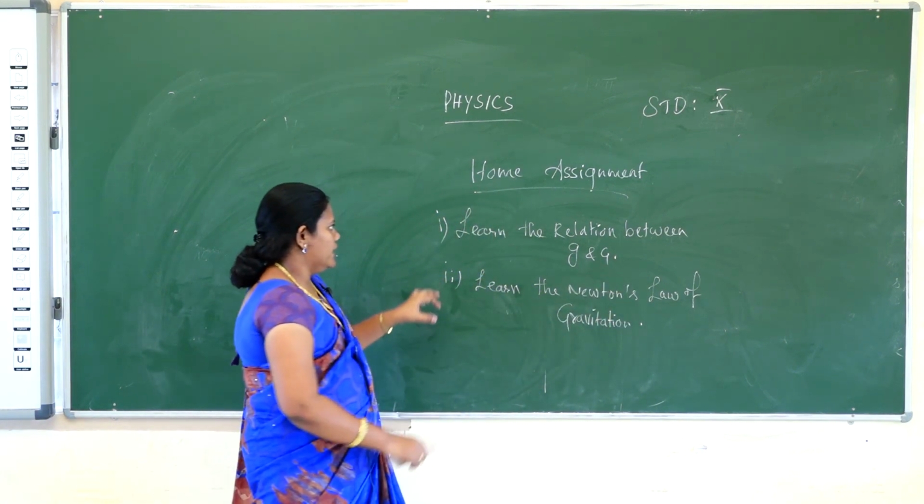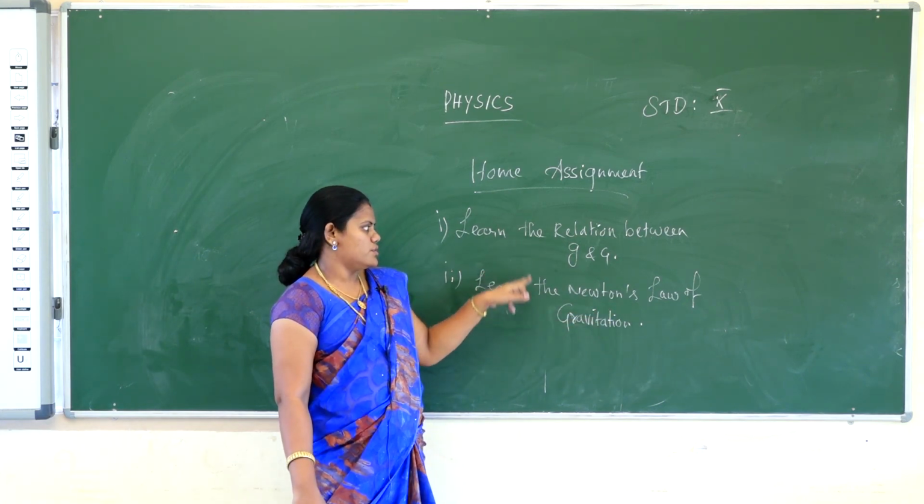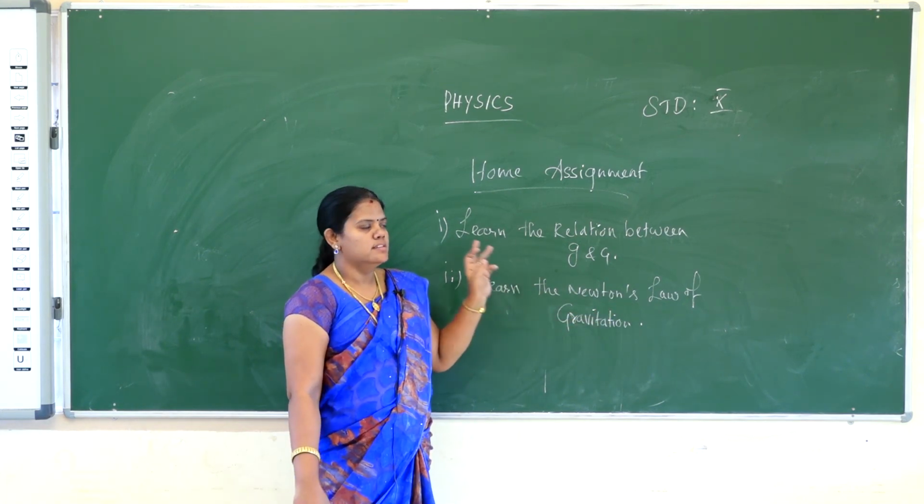First one, learn the relation between g and G. Second one, learn Newton's law of gravitation, the universal law of gravitation. Okay. So students, note down and then you have to learn.